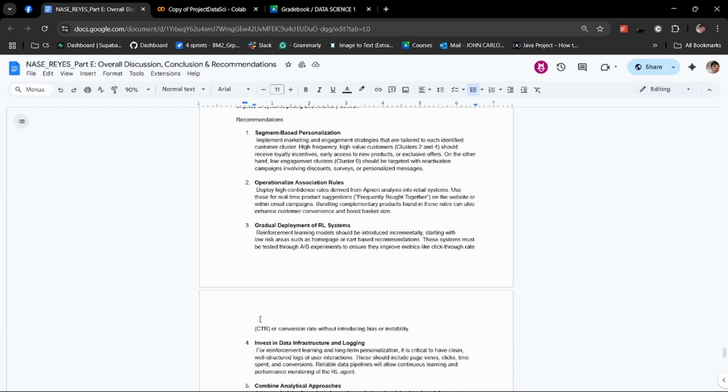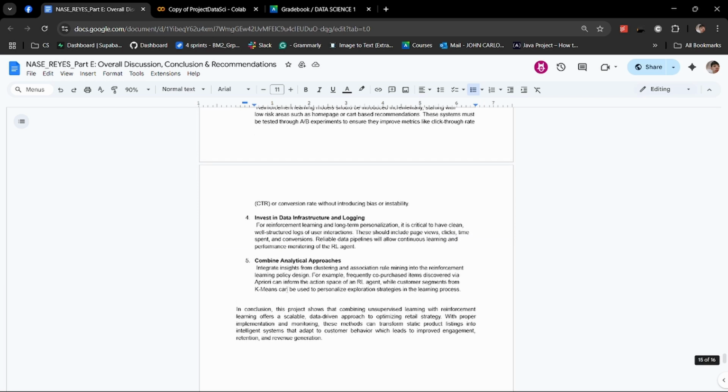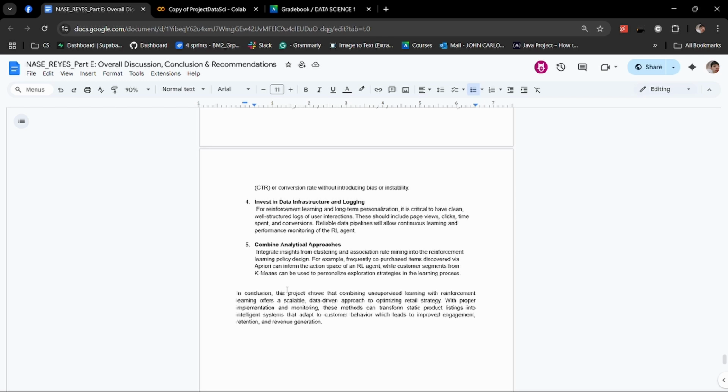Another, gradually introduce RL systems. Start using reinforcement learning in safe areas like homepage suggestions, testing their impact via A/B experiments, and also strengthen data infrastructure. Ensure proper logging of user behavior like clicks, views, and purchases to support continuous learning and reliable RL performance.